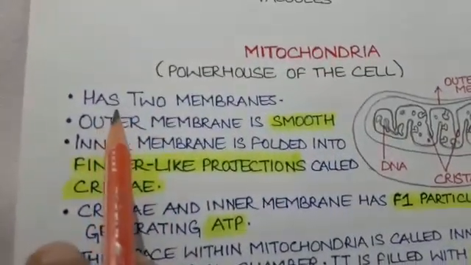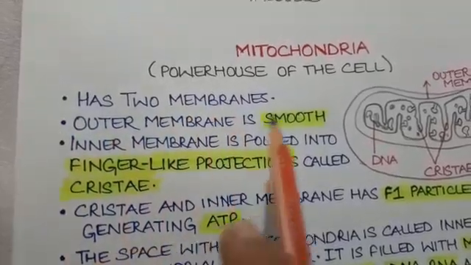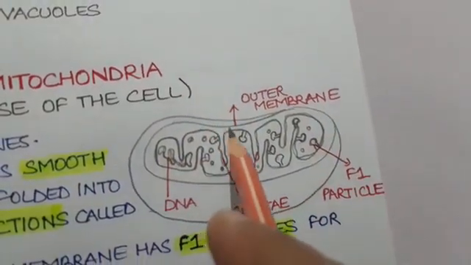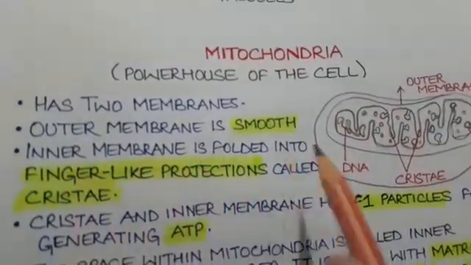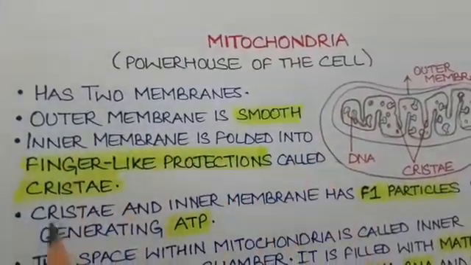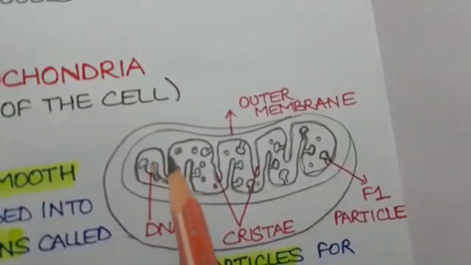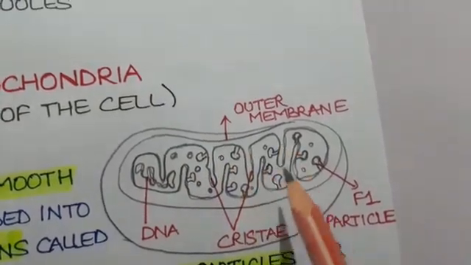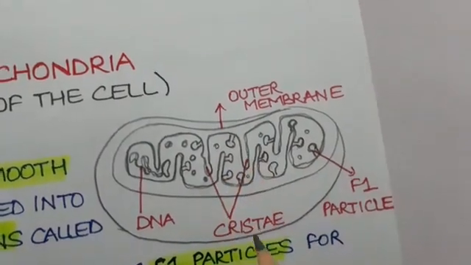As told to you just now, it has two membranes. The outer membrane is smooth. As you can see from the diagram, this is the outer membrane, this is smooth, and the inner membrane is folded into finger-like projections called cristae. From the diagram, it is clear that this inner membrane is folded into finger-like projections, and these are called cristae.